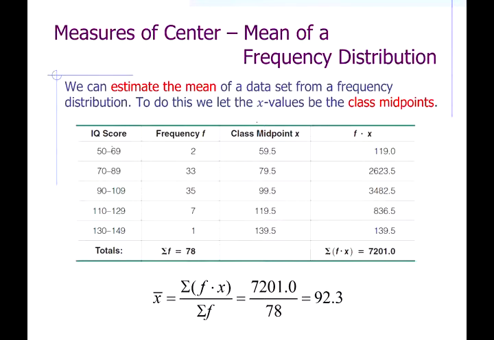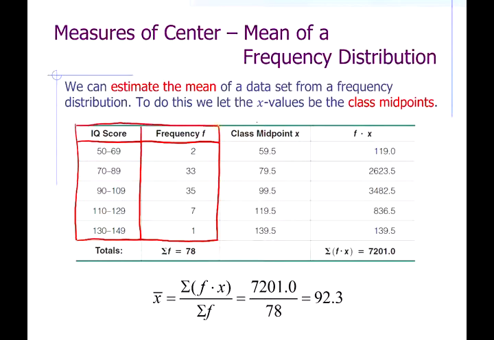So here's the frequency distribution. These first two columns, not the bottom row, just right here. This is what I have in red. This is the frequency distribution. All right, so you have the first class, which is 50 to 69, and the frequency, there's 2 numbers in that class. And then the next class, 70 to 89, and there's 33 numbers in that class.